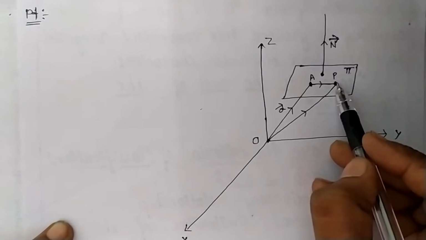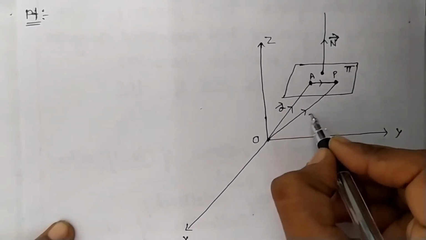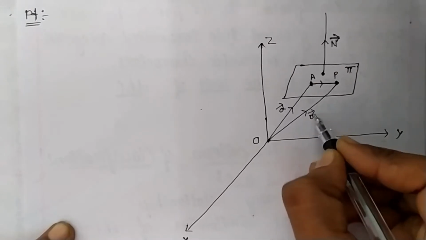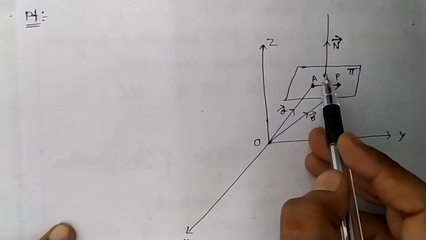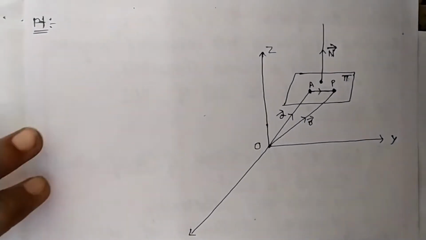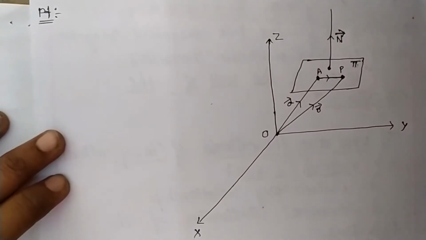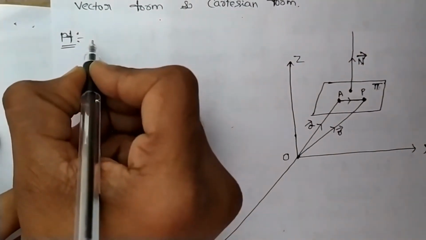Next, the position vector of the point P with respect to the origin is OP vector. Let us consider that as r vector. It is the n vector which is perpendicular to the plane pi. Let us write the explanation of this diagram.